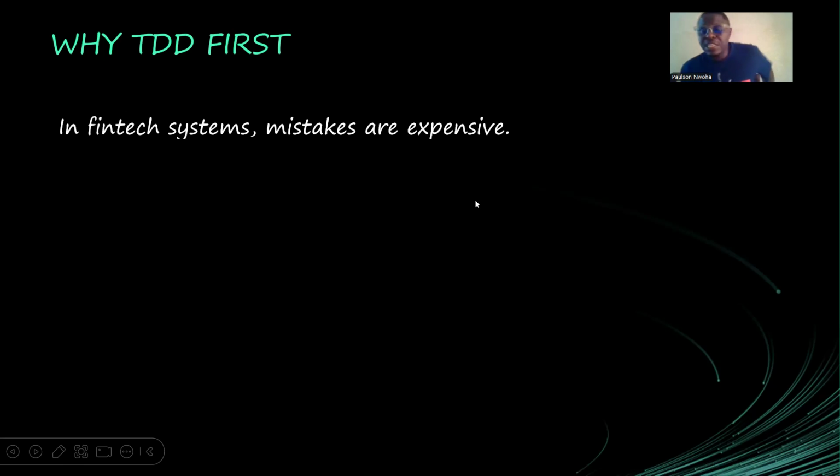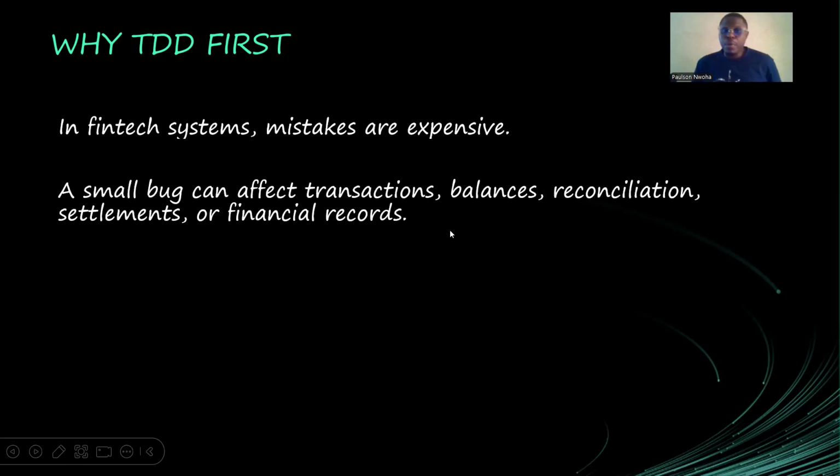So mistakes are very expensive. A small bug can affect transactions, balance reconciliation, settlements, or financial records. And you know when these kinds of things happen, this is money we are talking about. Your customers cannot pardon you if they lose their money. So this has to be top notch. Yes, my own system right now might not be that top notch, but the thing is that I get to understand these infrastructures. I get to understand this architecture on how to build these systems.